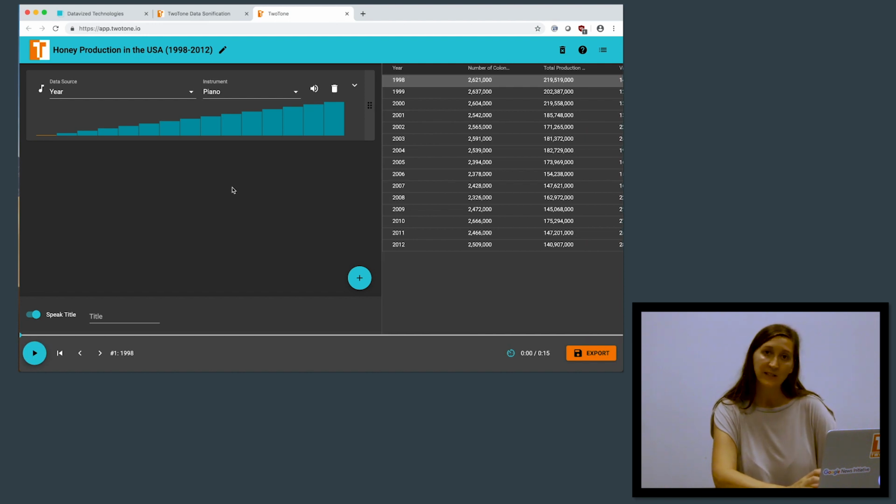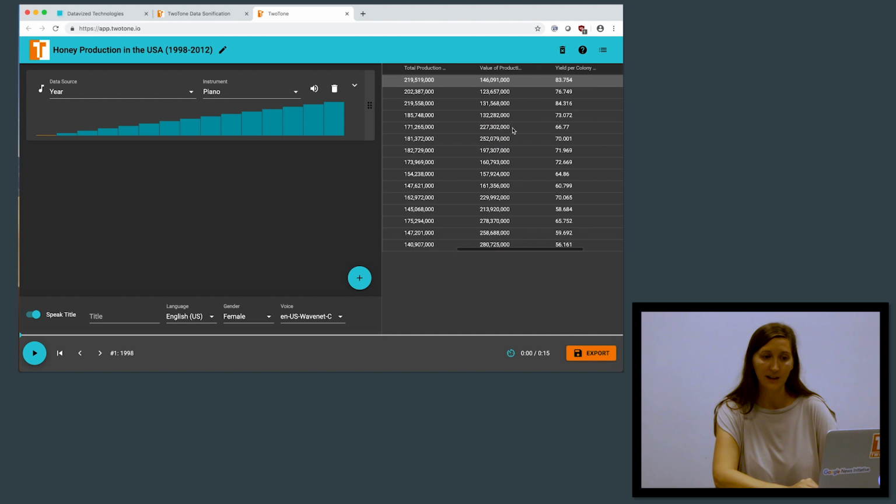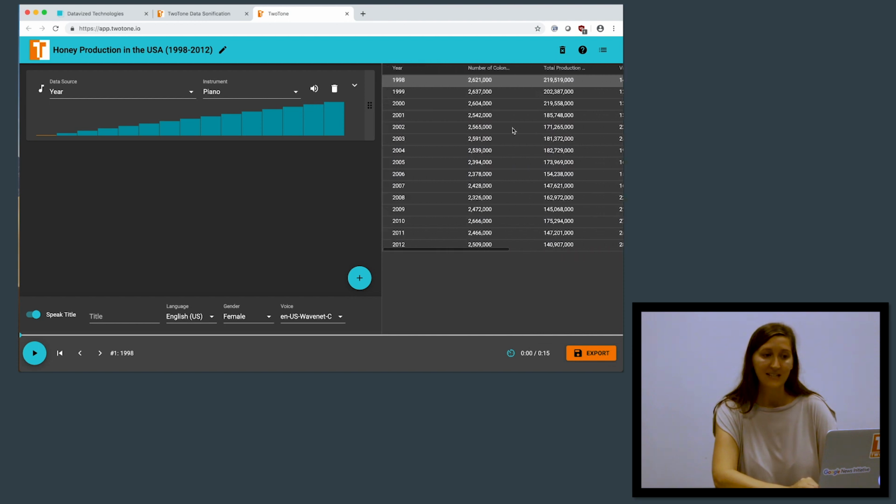So what happens when we select this data set is TwoTone automatically generates a musical scale based on the first column of data in the spreadsheet. In this case, the year of honey production, going from 1998 to 2012. So you can see here the year is mapped on the musical scale to the left side, and we have our data preview here on the right side, and we can scan that whole data set that's built in.